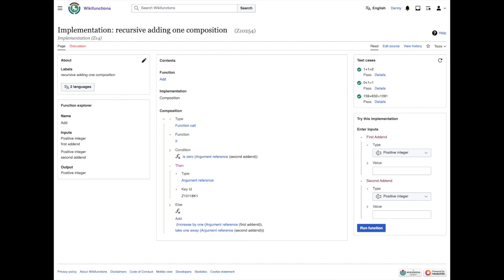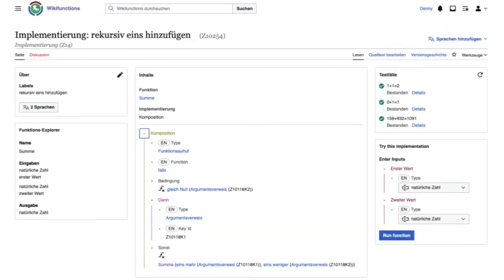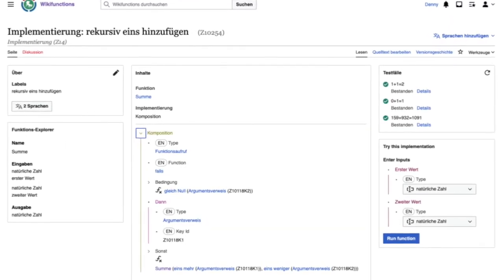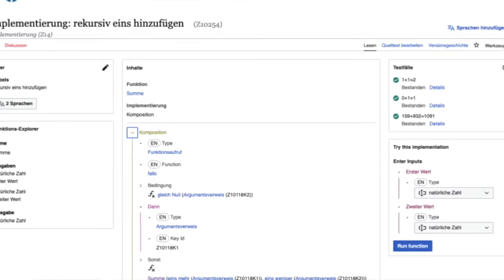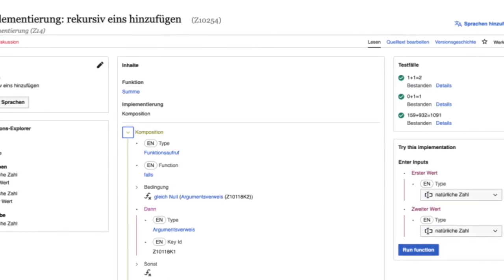And because each of these functions have their own pages in Wikifunctions, each with their names in different languages, we can read and even write implementations and functions in other languages, such as German in this example. For many people, this will be the first time they can read and write functions in their own native language without having to learn English first. And it's the first time they can create and share functions they care about. Functions about their calendars, their units of measurements, their traditions and cultures.